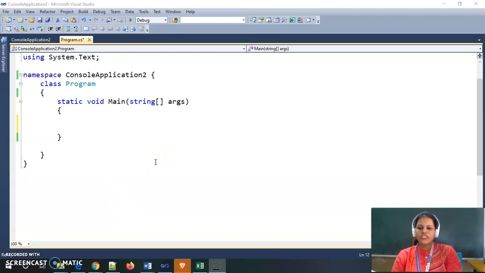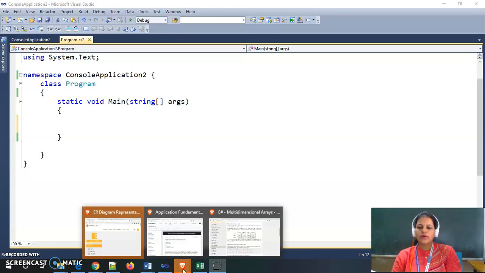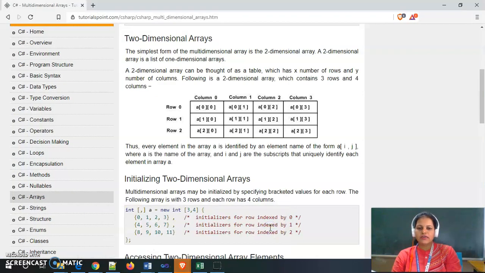Hello students, in this C# program we will see how we can use two-dimensional arrays inside C#. Now what is meant by a two-dimensional array or a multi-dimensional array? We can store an array of arrays inside C#. Two-dimensional array means we store the elements of our array in row and column format. In this way, there are multiple rows and multiple columns. In table format, or matrix format, we can store the two-dimensional array elements.